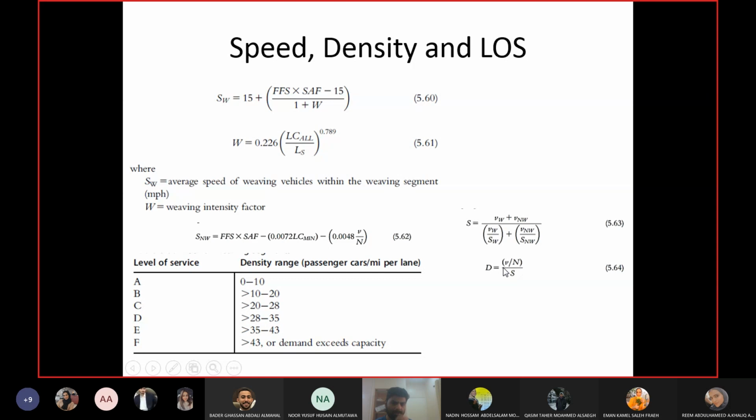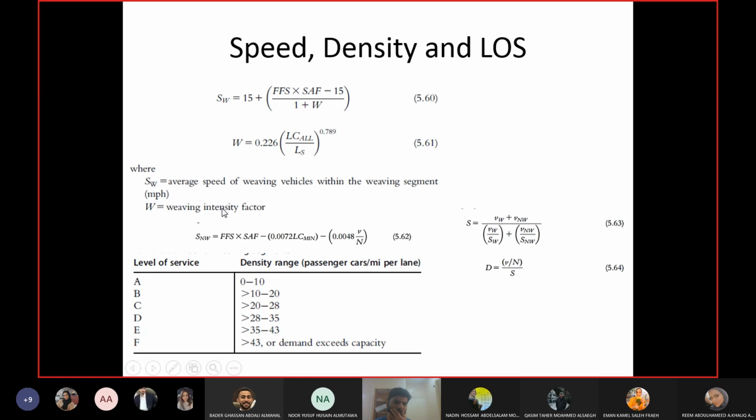Okay, so on the basis of density, you can calculate the value of level of service. First of all, we calculate the speed of the weaving and the non-weaving segments separately, and then we will use it in equations 5.63 and 5.64 to calculate the average speed of the overall segment and the density. And this is the level of service.